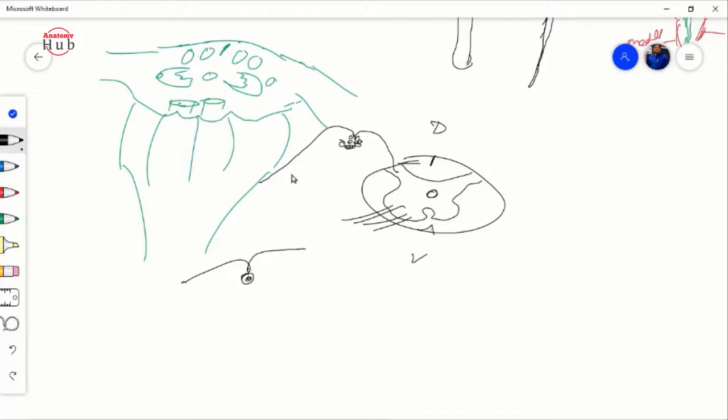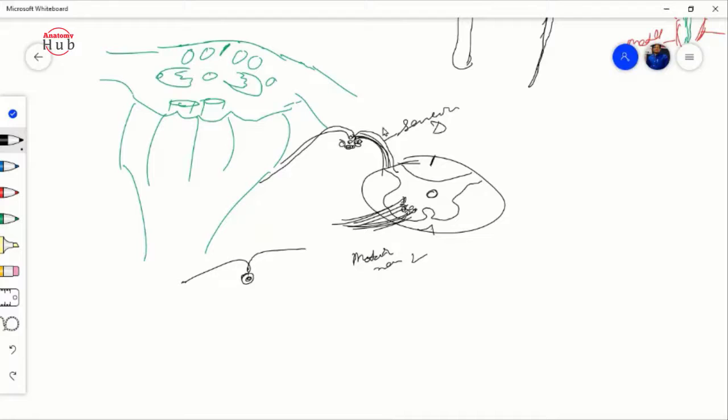Where they are connecting to the dorsal horn is known as your dorsal roots, the sensory roots. Here you will find the cell bodies, and these cell bodies have axons. These axons are going out as motor neurons.